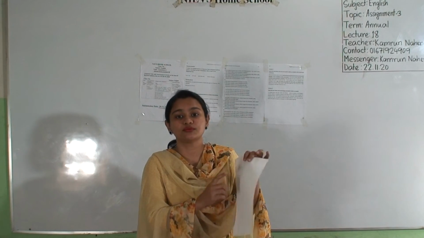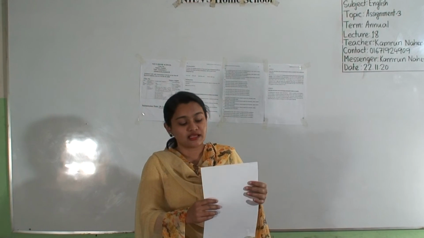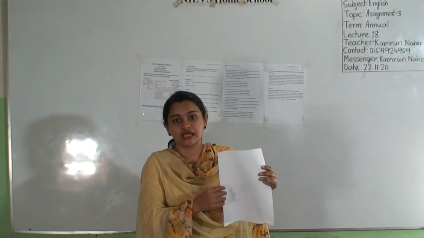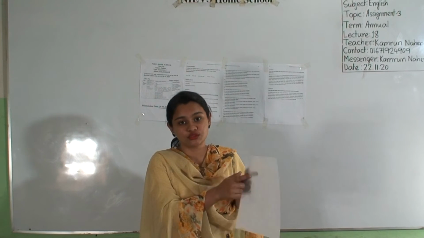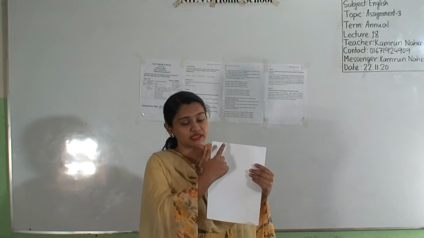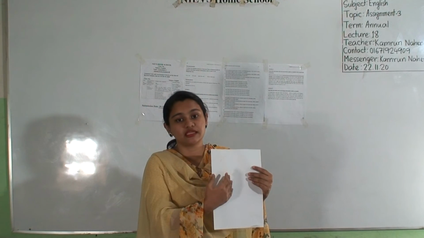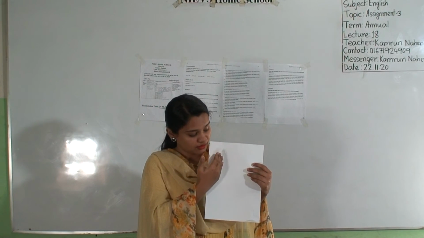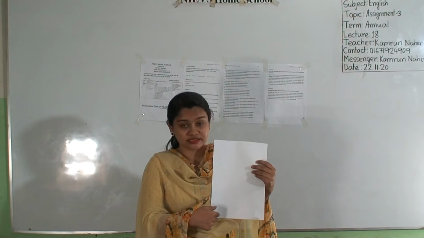You will not go to the next side of this page. Okay, you will take another page. So this is page number 1, and you will take another page, that will be page number 2, just like this. It will not be 1 and 2 on the same sheet. I repeat, it will not be 1 and 2. You will take one page, you will give page number 1, and if you complete it, you will take another page, that will be page number 2. So you will write only on this side. Okay, only one side will be written.